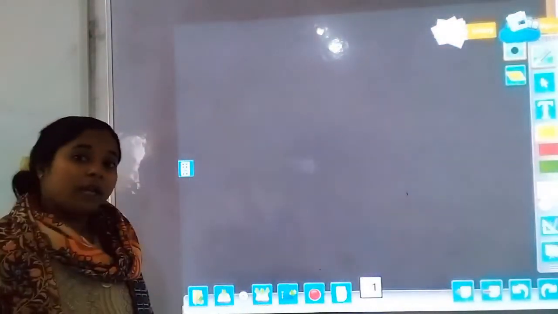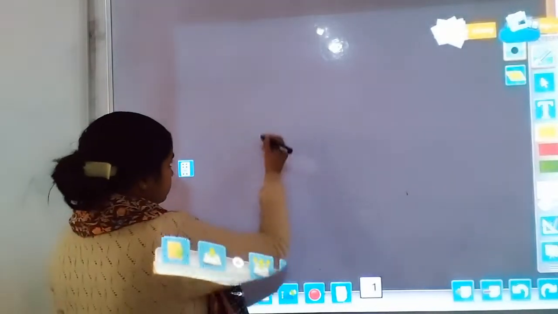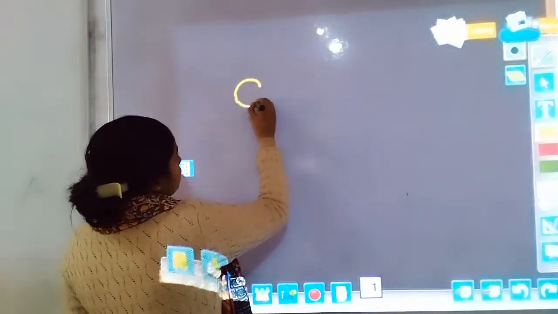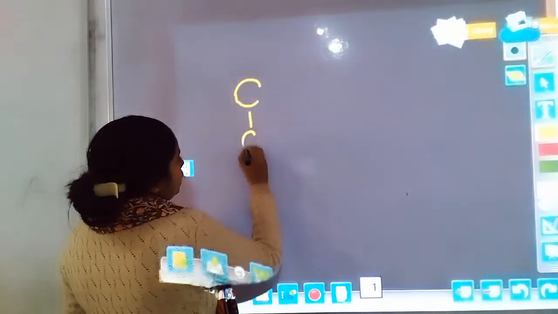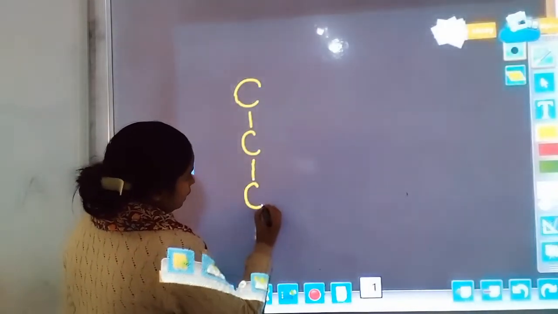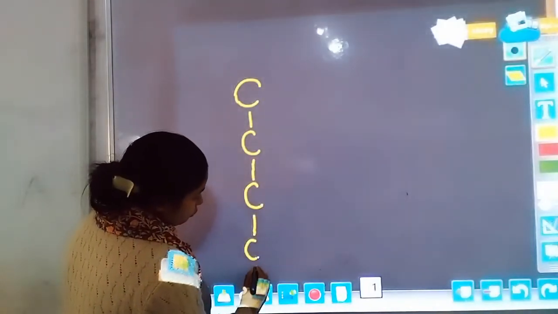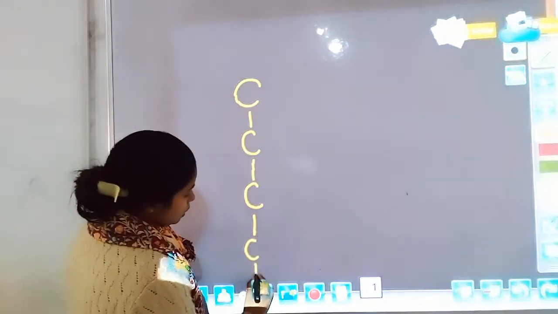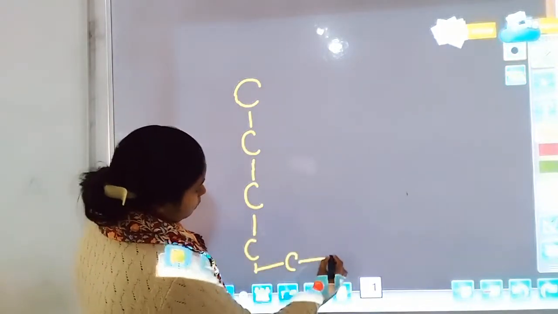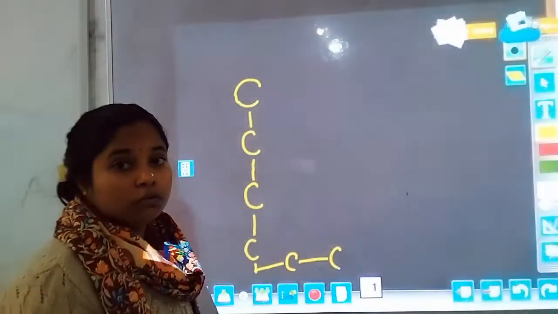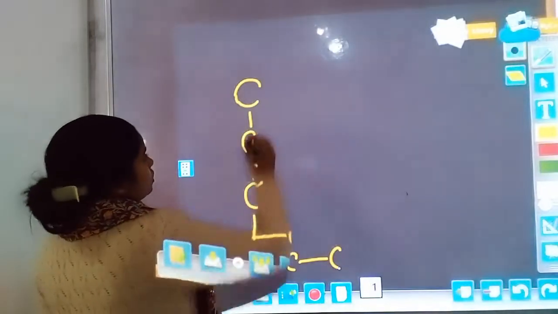Now, what happens during the process? Breakdown of glucose. We use bond energies present between the carbon atoms. So if we elaborate the structure of glucose, this is the structure of glucose.